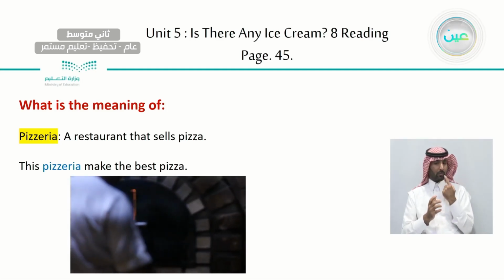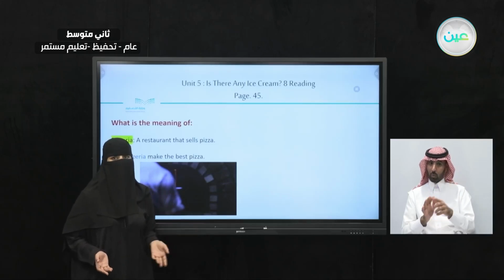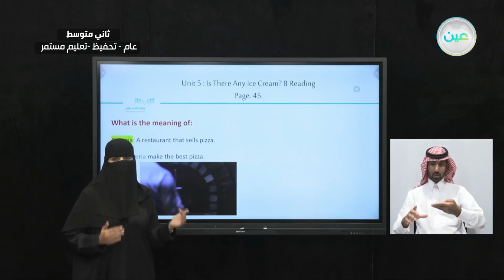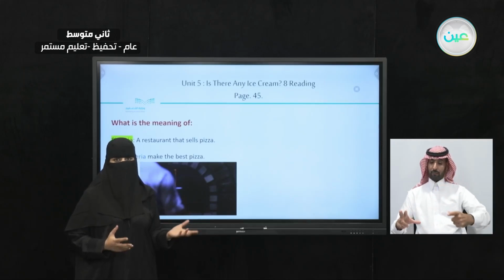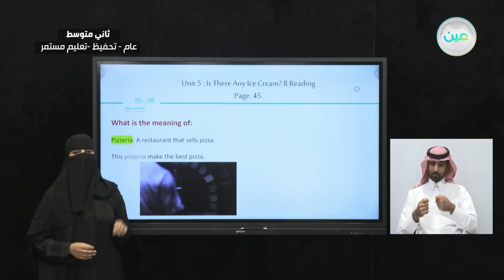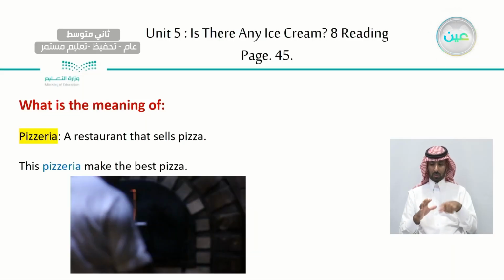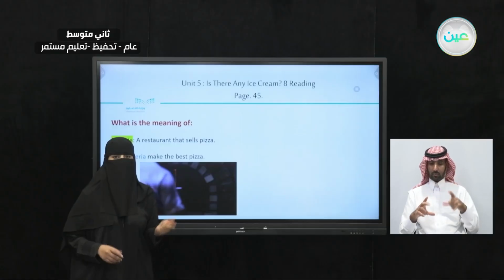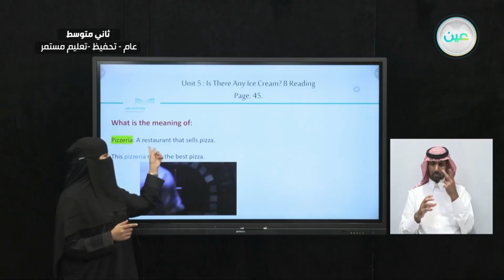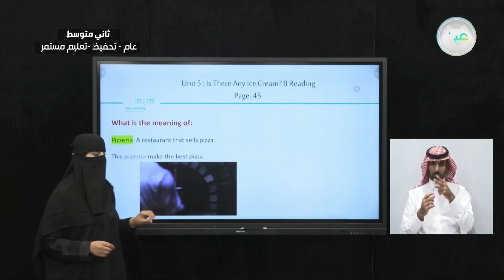So what did you see in the video? Did they bake something other than pizza in this oven? Looks like it's a special kind of oven just for pizzas, right? So a pizzeria is a restaurant that sells pizza. Like this here: this pizzeria makes the best pizza. So we found the meaning of globalization and pizzeria from the context. We guessed the meaning and we confirmed the meaning of the words by looking for the meaning over here.